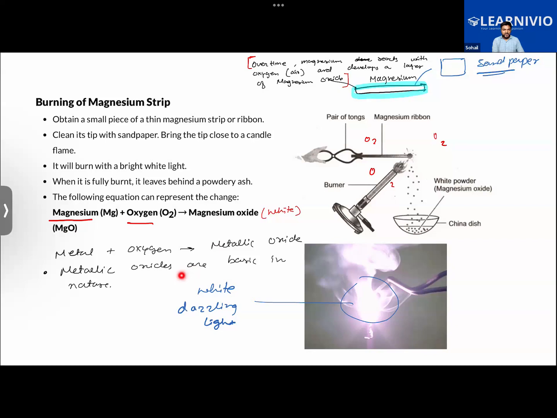Now, metallic oxides are basic in nature. So how do we confirm that? In order to confirm that this is basic in nature, what should I do? I should make a solution of it, so I'll be adding water into it.